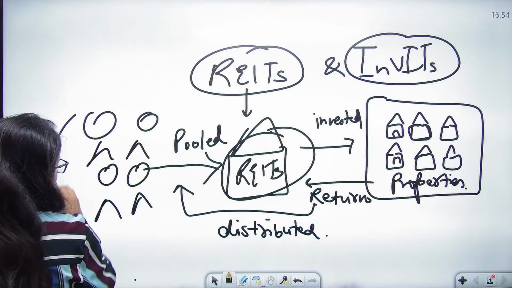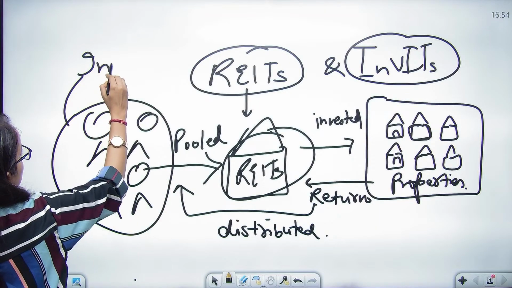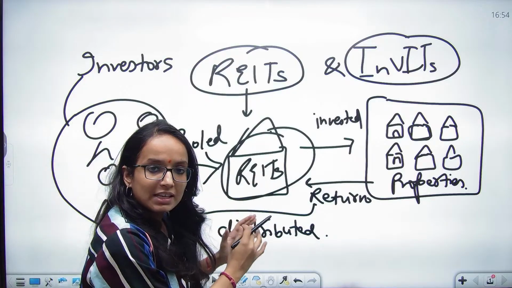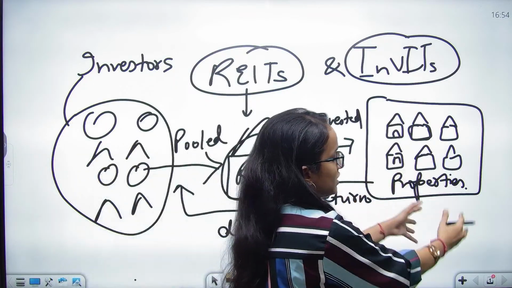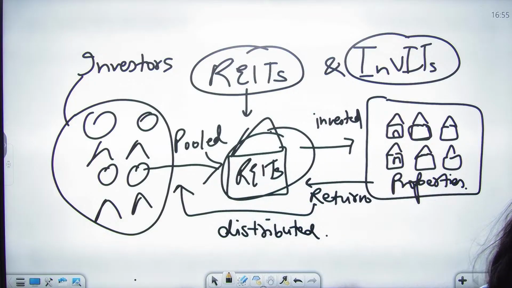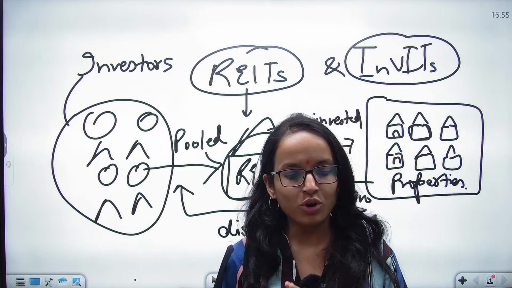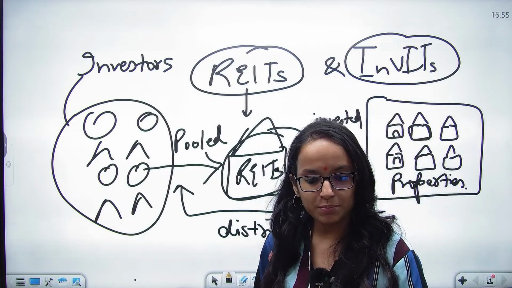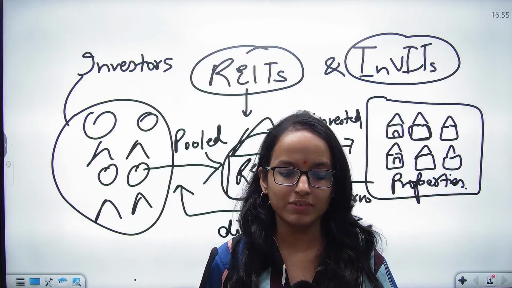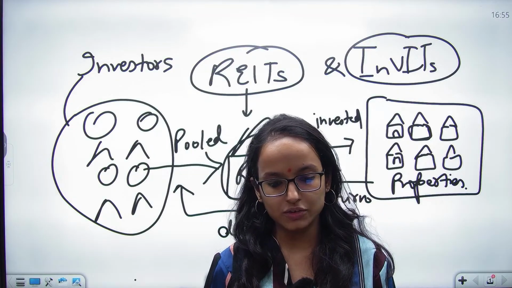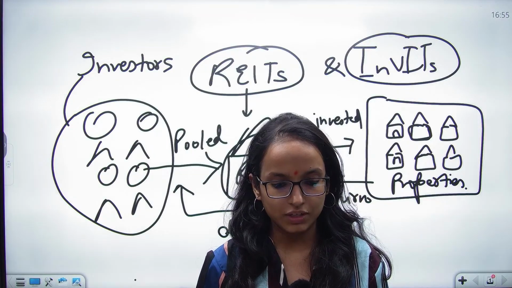So these are the investors. These investors have pooled money. The REITs have collected this money, pooled this money, and invested into real estate properties, and the return will be distributed. Okay, tell me about the concept. Have you got the concept? Right? So this is how they work. Now REITs and InvITs provide you a good option to invest and earn returns. I hope these investment vehicles are clear. Yes or no? Tell me quickly so that I can proceed further with the guidelines.